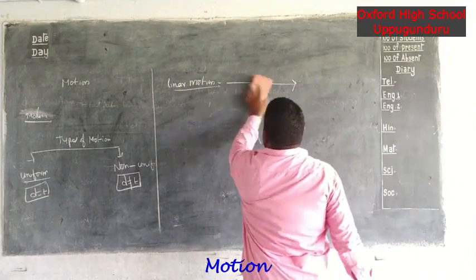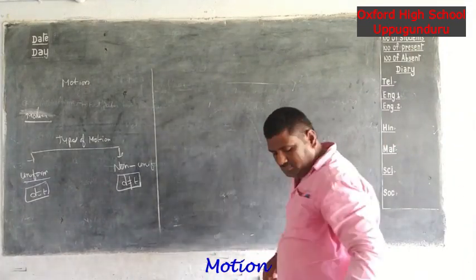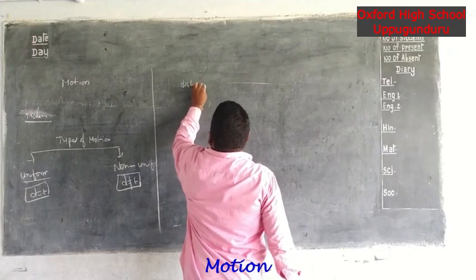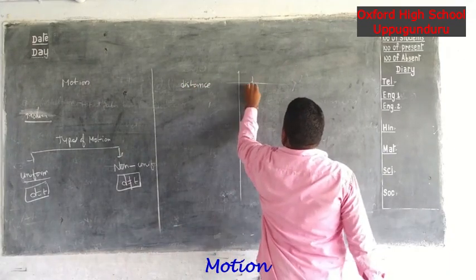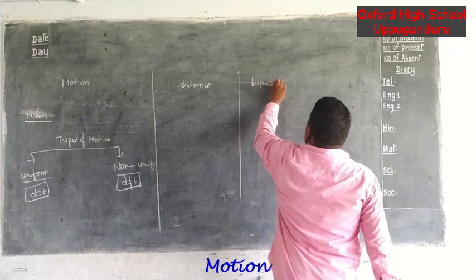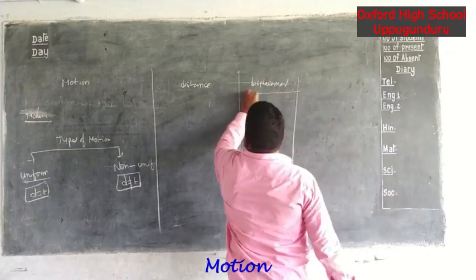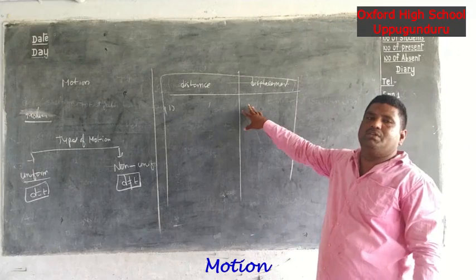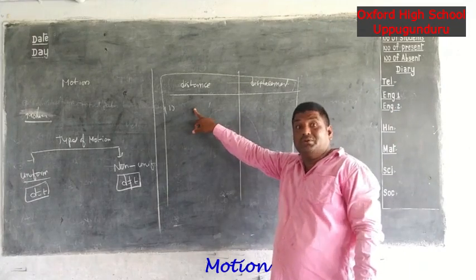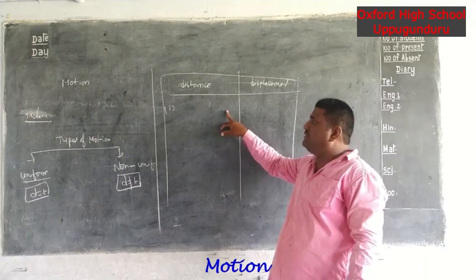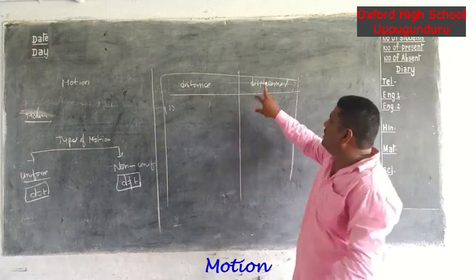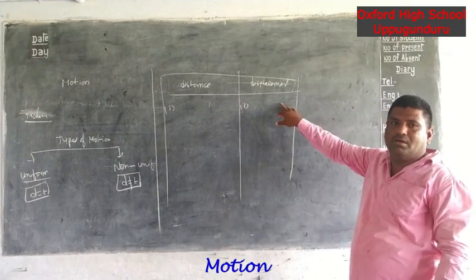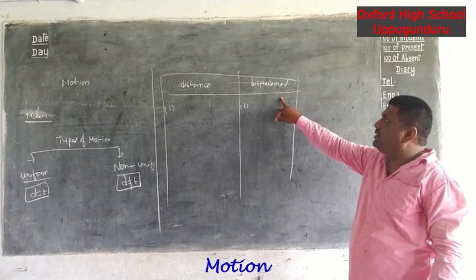Next, we are discussing another topic: what is the difference between distance and displacement? We are discussing four points for each. First, write the definition. What is the definition of distance? The total path length travelled by an object is called distance. Next, what is the definition of displacement? The shortest distance between two points, the initial point and the final point, is called displacement.